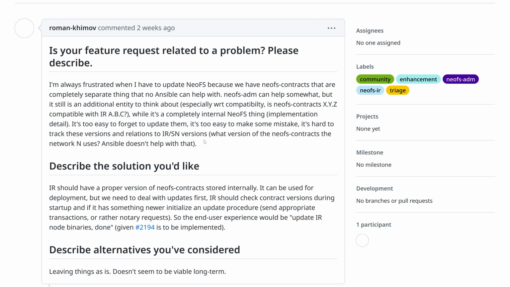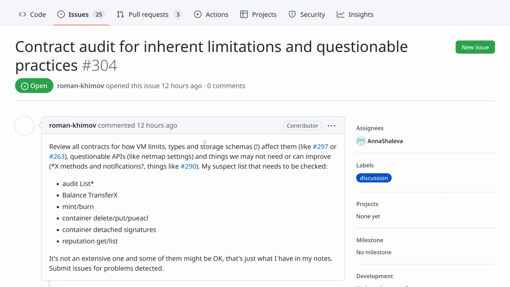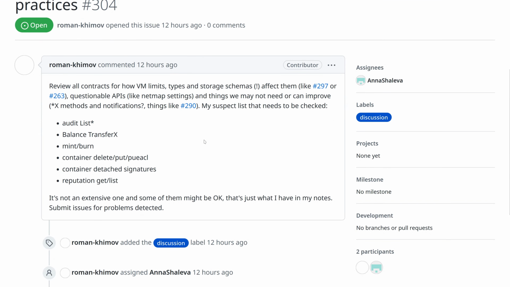But that's not the only thing we're doing with contracts. We are also reviewing them, auditing them for some things that we have found already, like some API limitations that we want to solve so that they won't be limiting NeoFS.